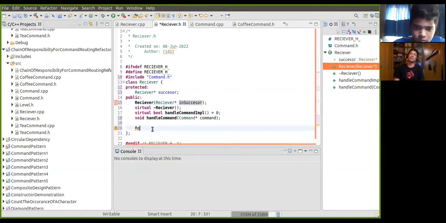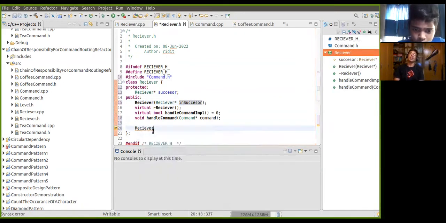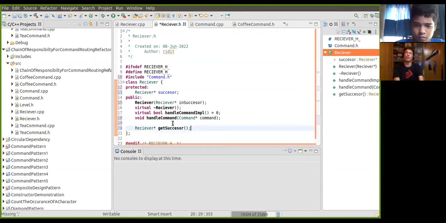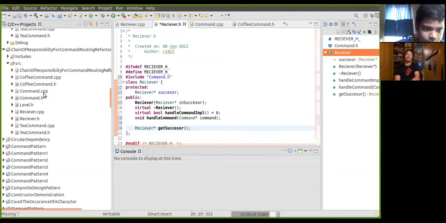Okay, get it. Okay, you are mentioning. Okay, we don't need this. Okay, inline, you can do. Okay, you are not doing it inline. Okay, very good. Now the receiver.cpp, right?